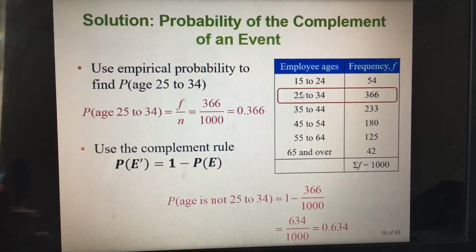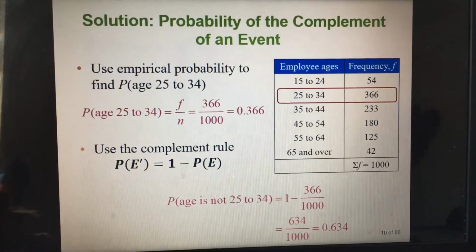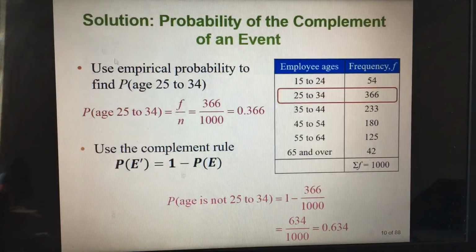So this age group, how many of them do we have in this company? 366 of them. Out of how many employees? Out of 1,000 employees. So the probability of selecting an employee in this age group, 25 to 34, is this frequency that we have here, which is 366, out of all the employees, which is 1,000. And that will give us 0.366.